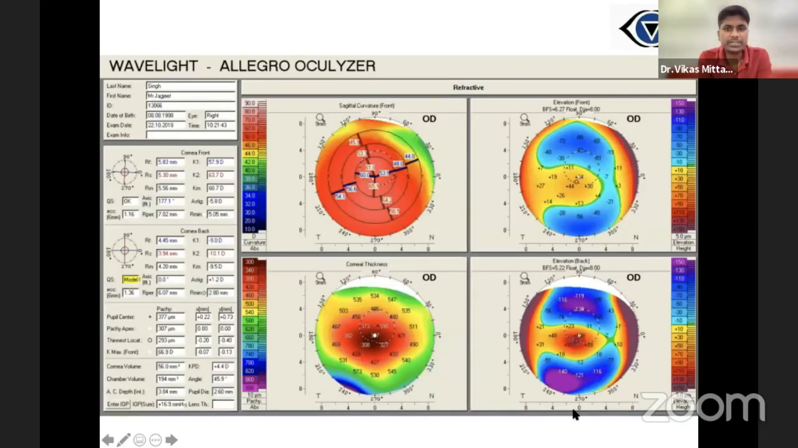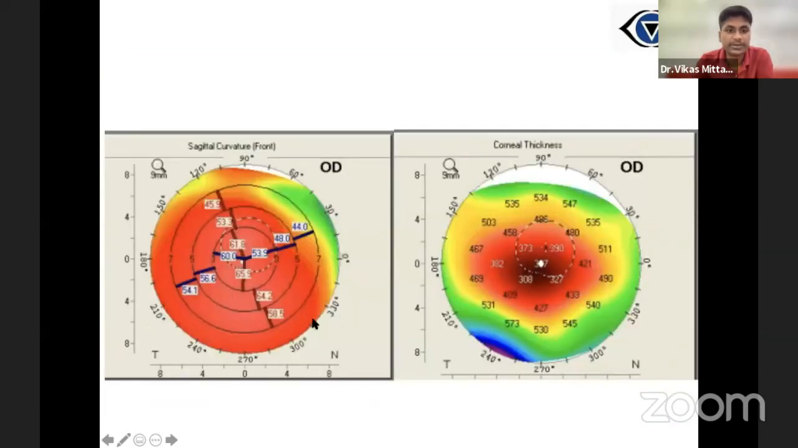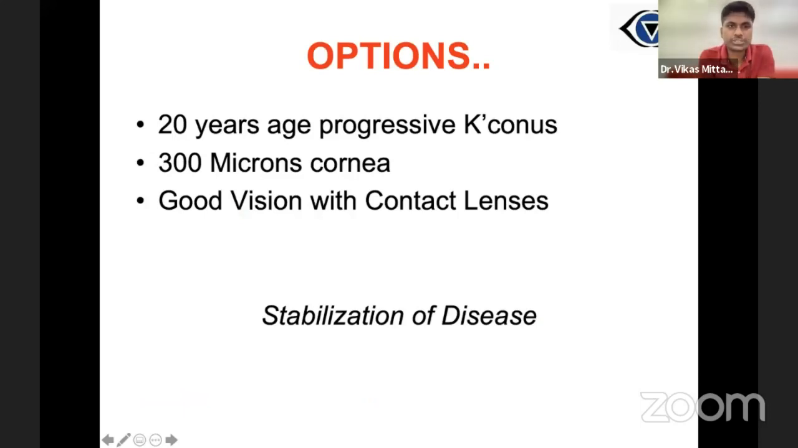This was a tomography image. As you can see, it is typical keratoconus, where the K readings are close to 65 to 66 diopters, and pachymetry was close to 300 microns. So what options do we have in a 20-year-old boy with progressive keratoconus and a nearly 300 micron cornea? We need to stabilize the disease first.